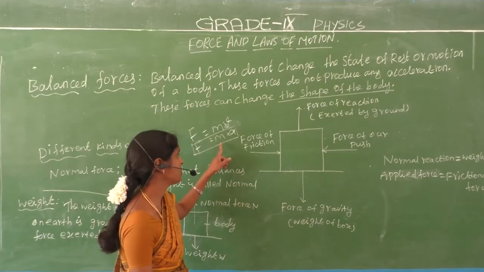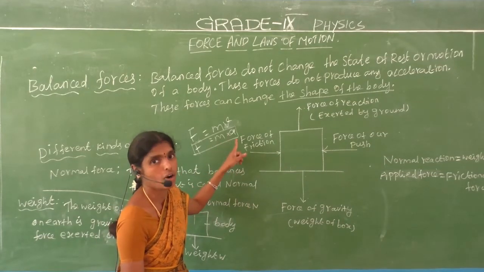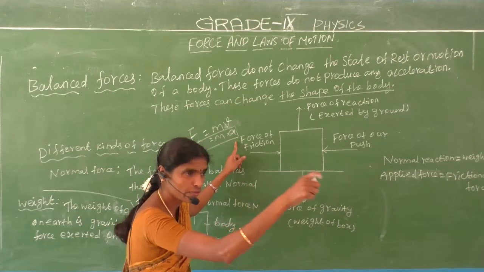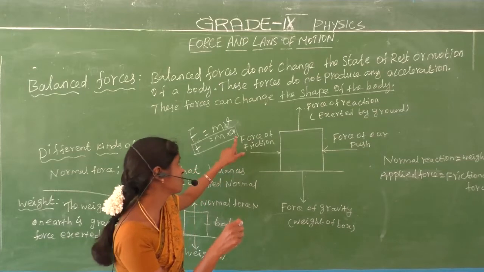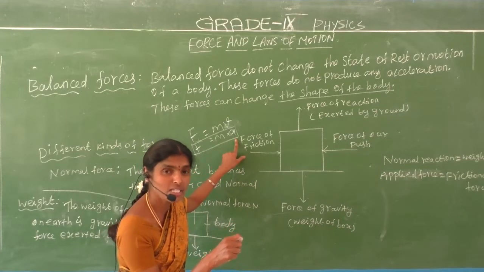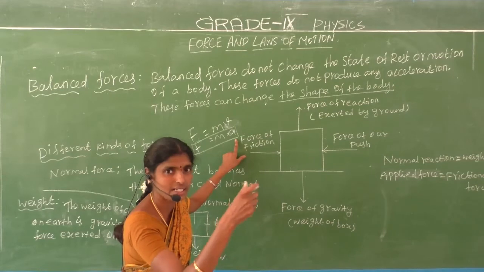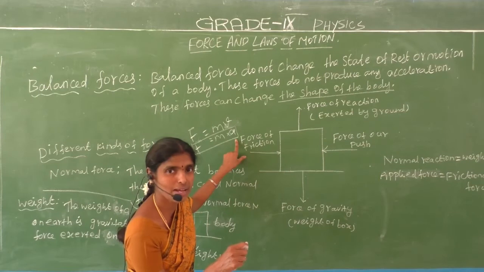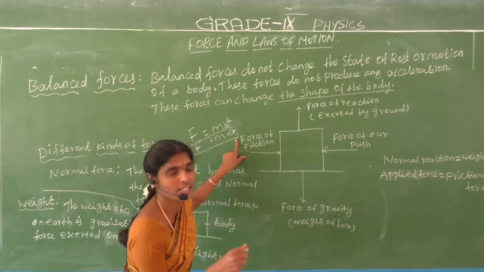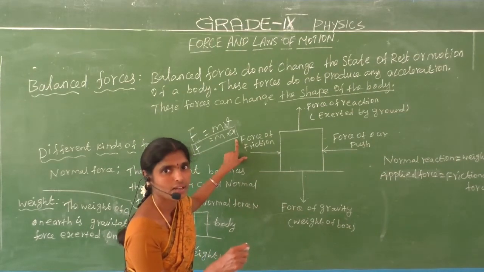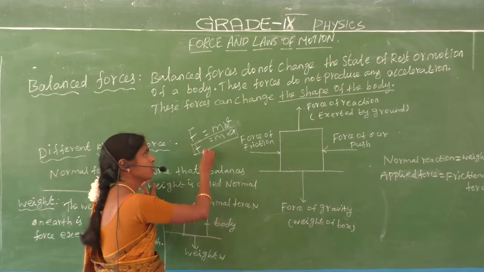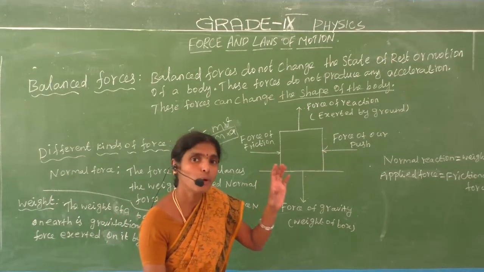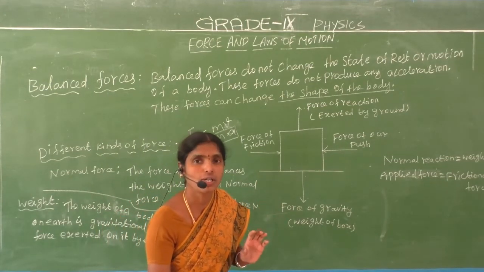What is meant by m? m is the mass of an object, for example the mass of the door. What is meant by acceleration? Acceleration is the rate of change of velocity. That is the acceleration. Force is nothing but a push or pull on an object. That is called force.